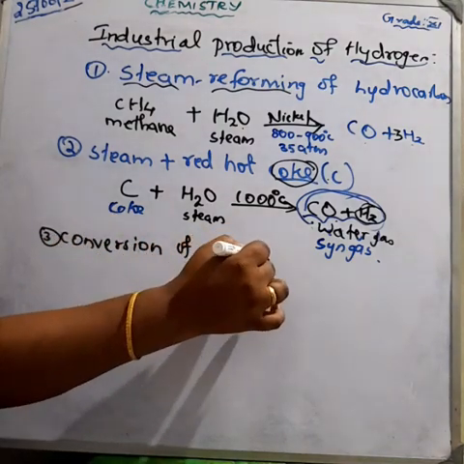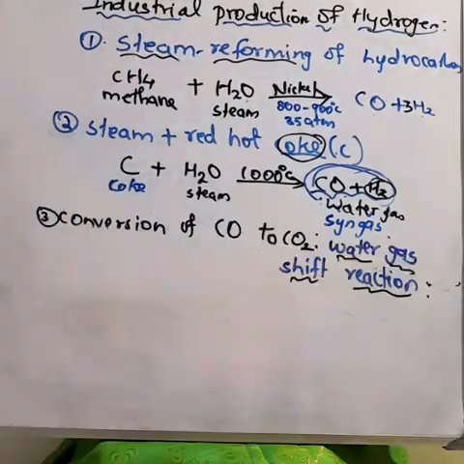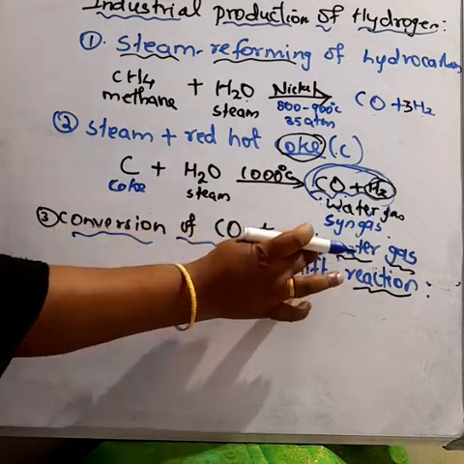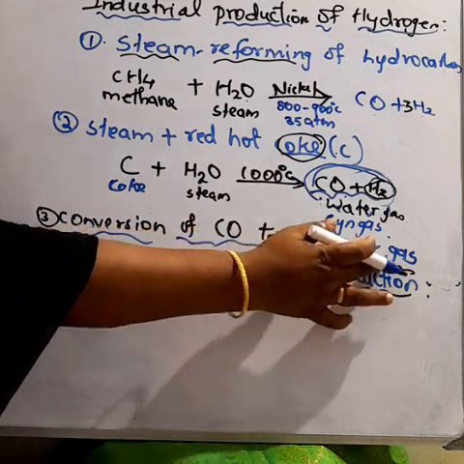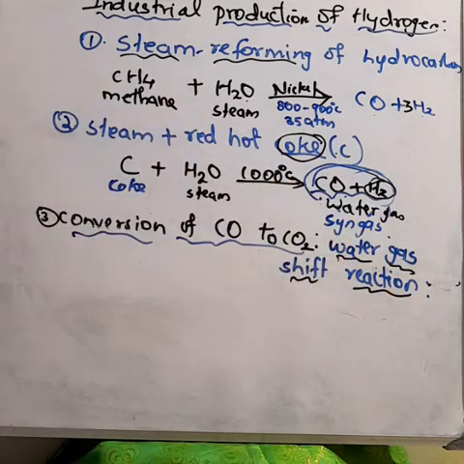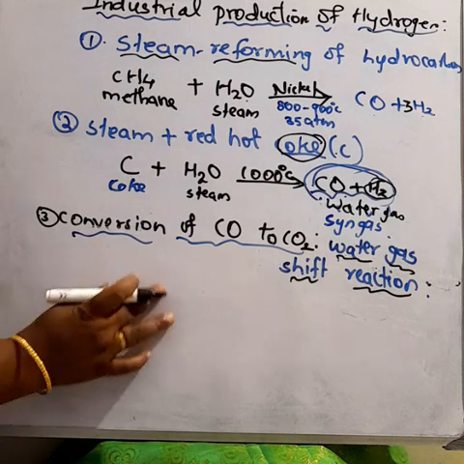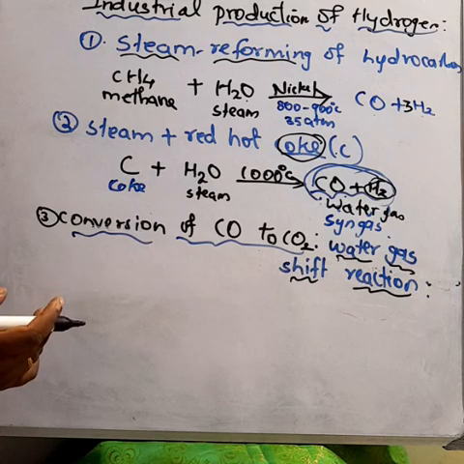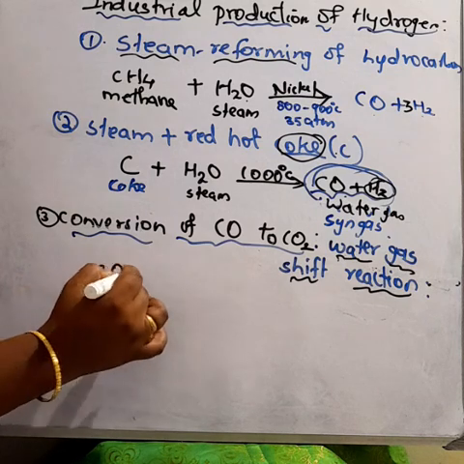The method of converting carbon monoxide into carbon dioxide is called the water gas shift reaction. What is the name of the reaction? Water gas shift reaction. The carbon monoxide in water gas can be converted to carbon dioxide by mixing the gas mixture with more steam.